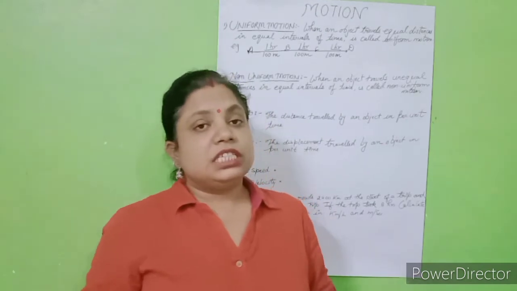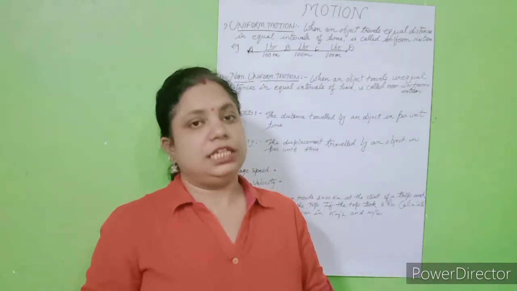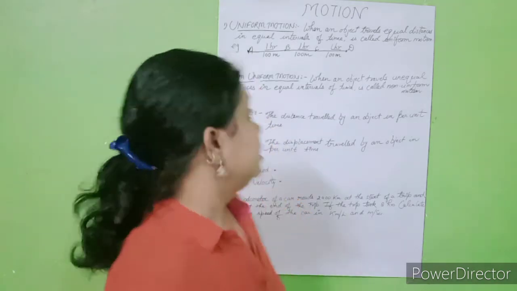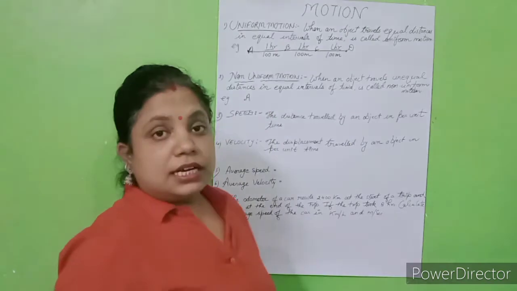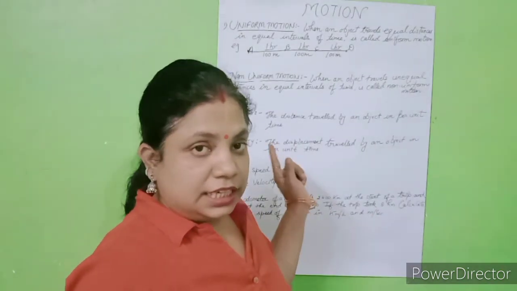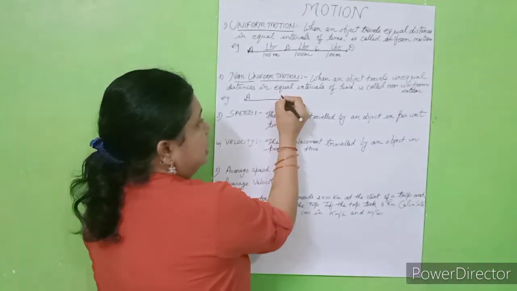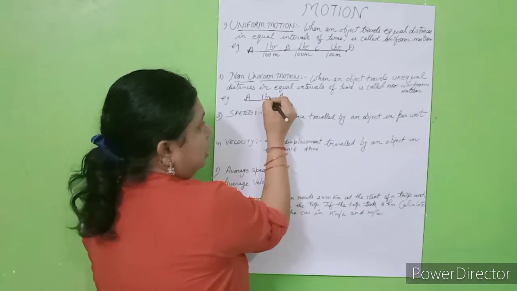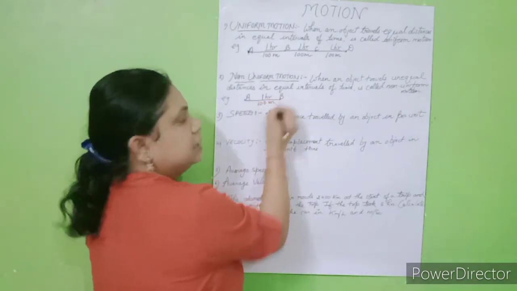Non-uniform motion means when an object travels unequal distances in equal intervals of time. Let's see. Suppose again the car starts motion from point A, fine, and in 1 hour it reaches point B and covers 100 meter, fine.